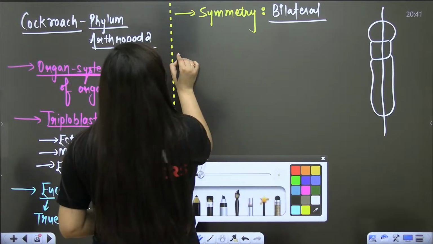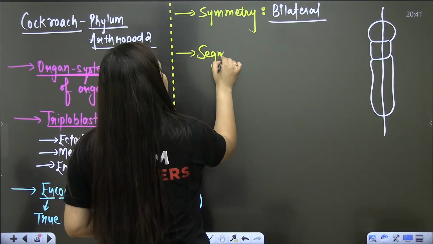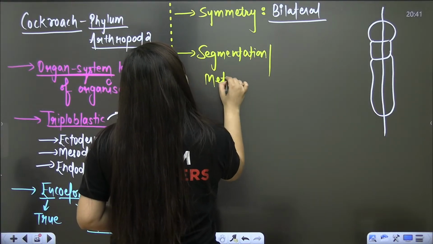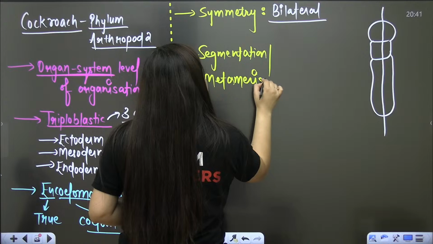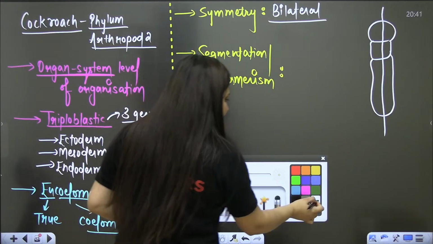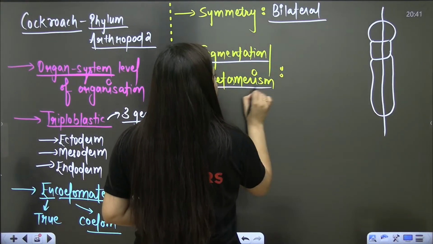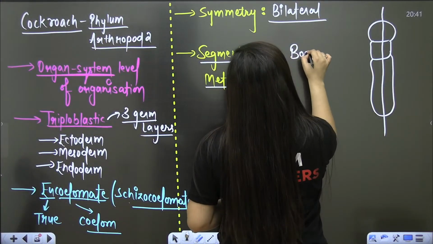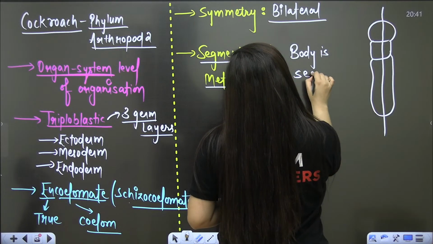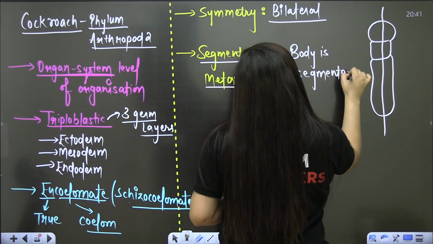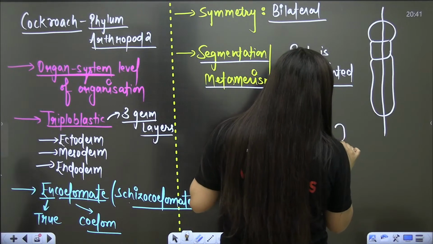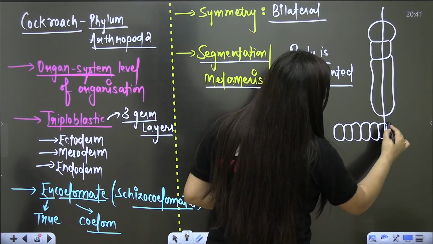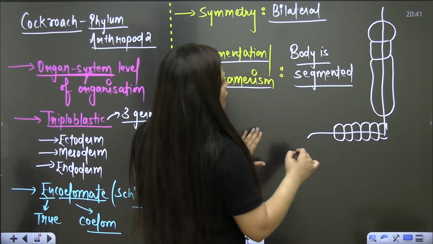Now, when it comes to segmentation, segmentation or metamerism is the word. We know that they have true segments; the body is segmented. Like in the case of earthworm, external segments are also visible, internal segments are also there, but here the body is also segmented.